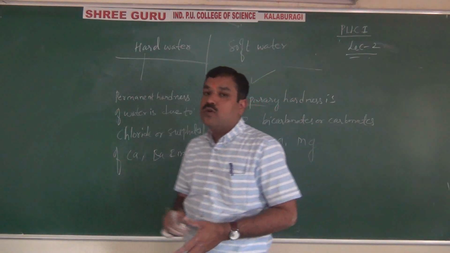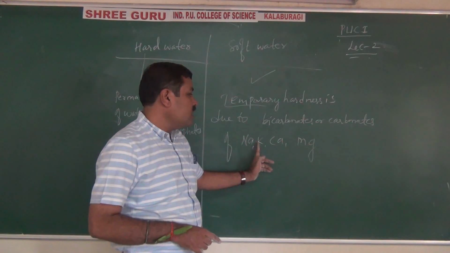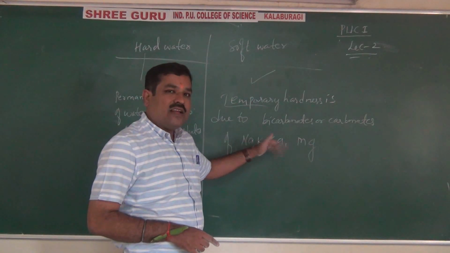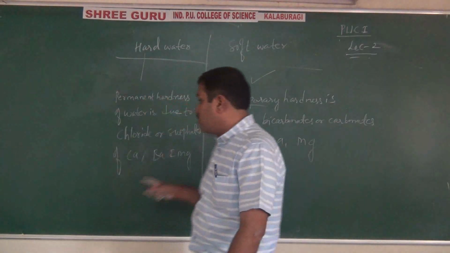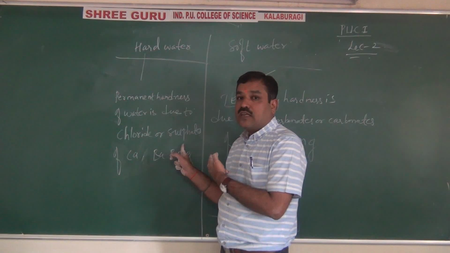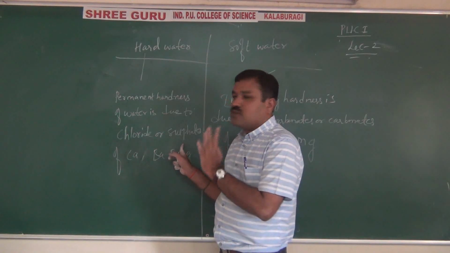But temporary hardness is due to carbonates and bicarbonates of sodium, potassium, calcium or magnesium. Permanent hardness cannot be removed by boiling, so it is removed by chemical methods like the ion exchange method and the permutit process.